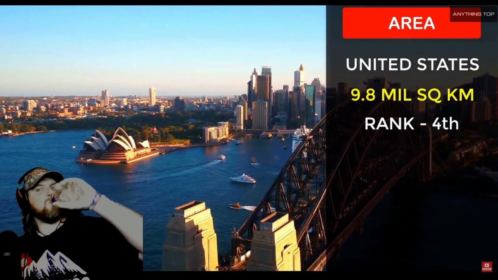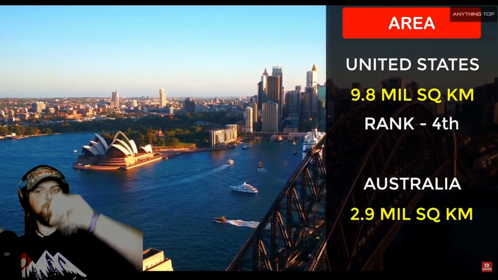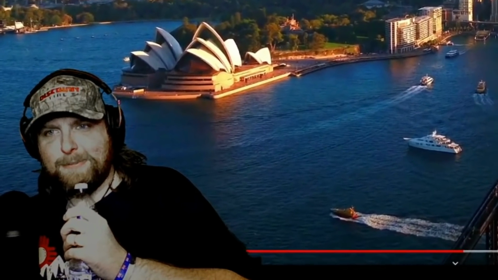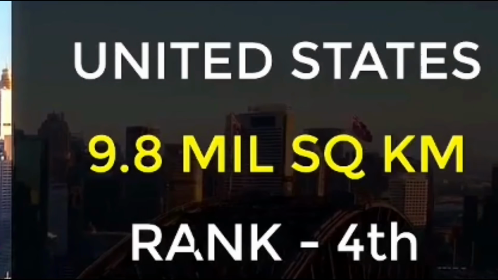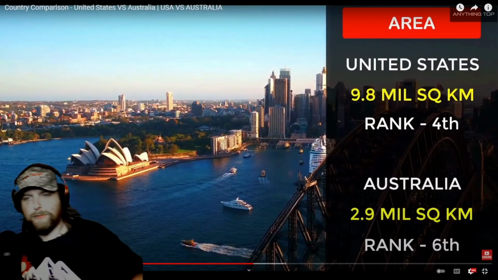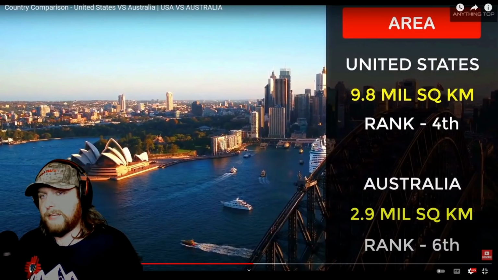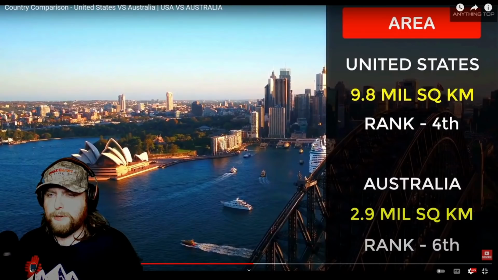The area of Australia is around 2.9 million square kilometers. What? And is 6th. What? 2.9 versus 9.8. That seems too much of a difference, right? I mean, it's not a difference when you look at rank. Look, Australia is 6th biggest in the world, which is huge. United States 4th biggest, so they're pretty close there. But 9.8 million versus 2.9?